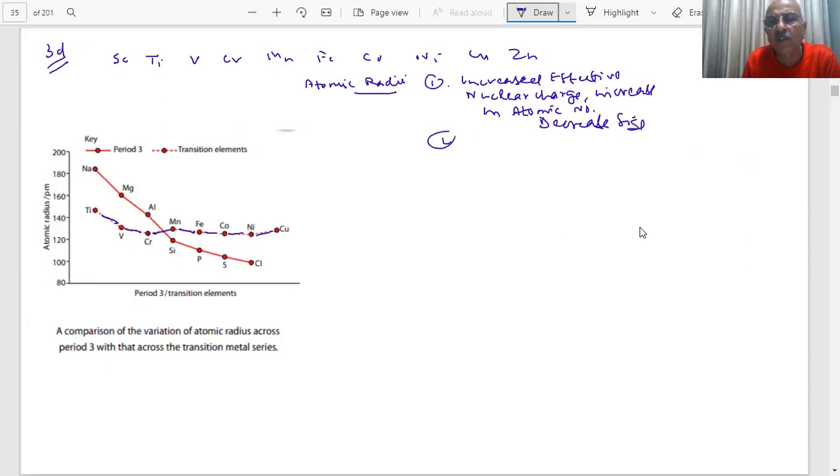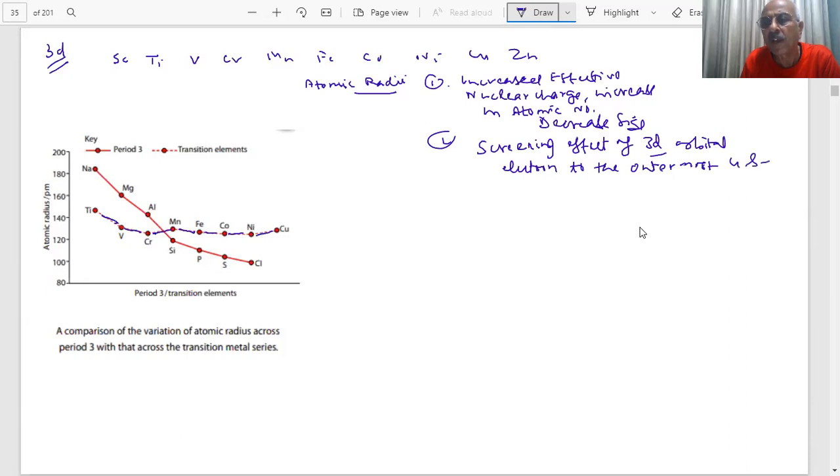And second, I told you, the screening effect of the 3d subshell electrons on the outermost 4s orbital.